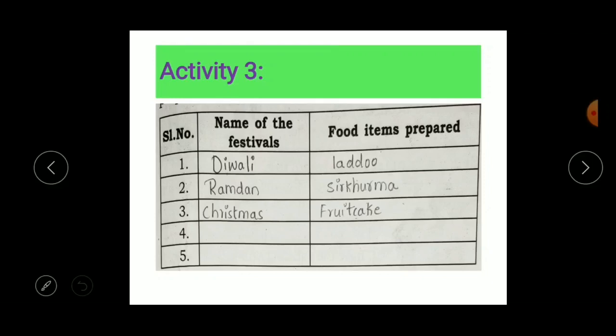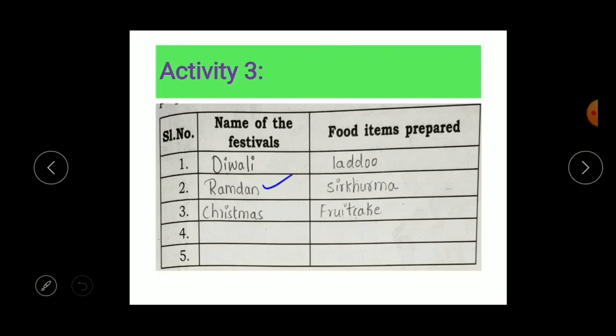Here in the first column you have to write the names of festivals, and here you have to write the food items prepared on that festival. So the first one, see here, is Diwali. In Diwali, we especially prepare ladus, rasgullas, jalebis, gulab jamuns or pulao. We prepare a variety of different tasty food items, isn't it?